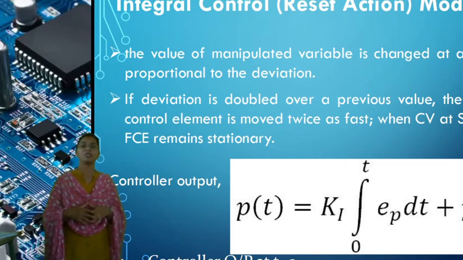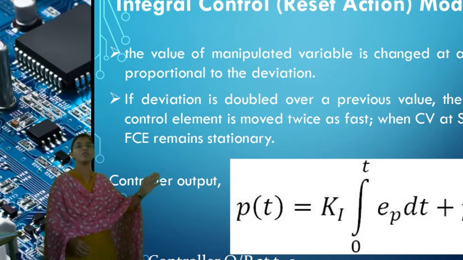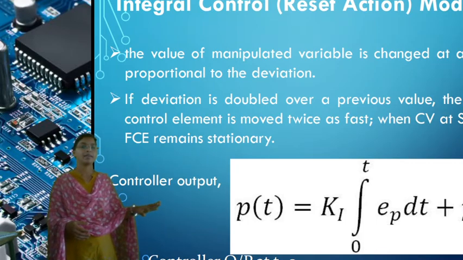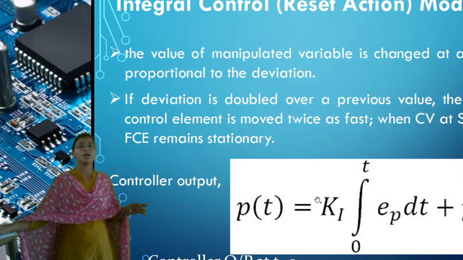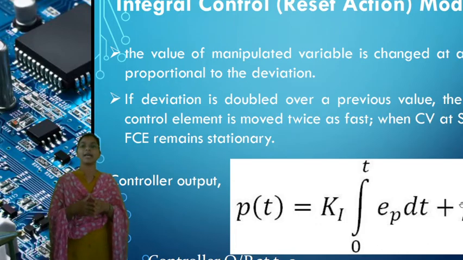If we remove the proportional symbol, we get a constant: P equals K into the integral of E dt, where K is the integral constant, Ki, plus P naught. Whenever the error equals 0, whatever output is generated is P naught.